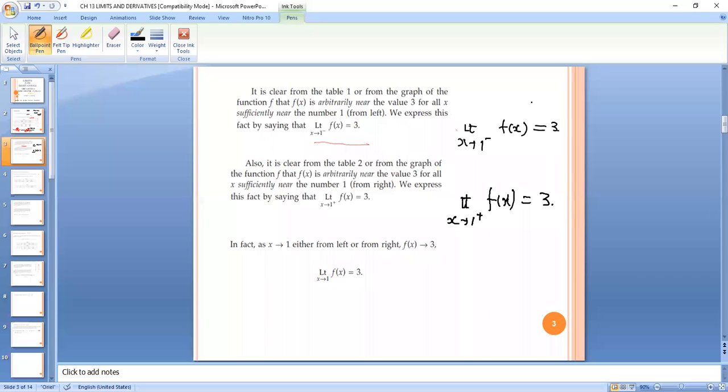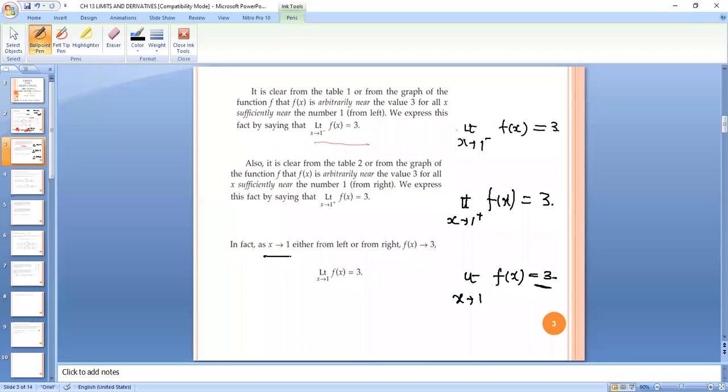If the value from the left side and the value from the right side both are same, we say that limit x tending to 1, f of x is equal to 3. If the two values will be different, will not be same, we will say that limit does not exist. But if the two values, either I am taking from left or from right, are same and equal, we say that the limit exists, and we write the value of the limit.